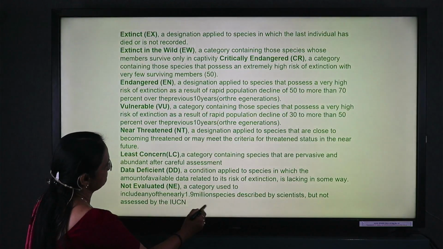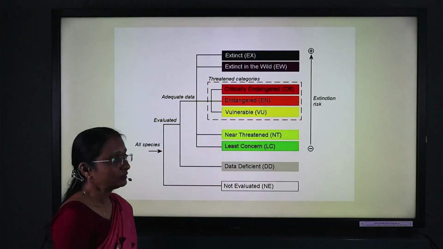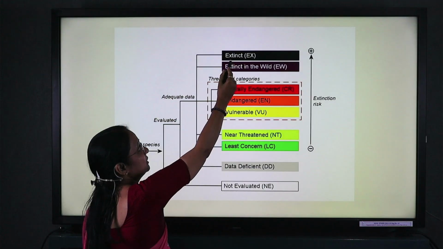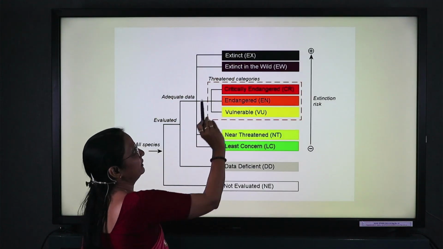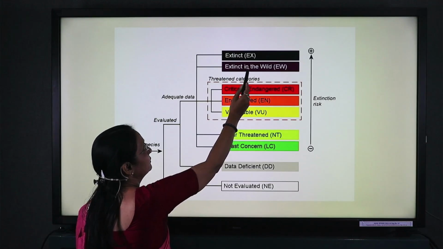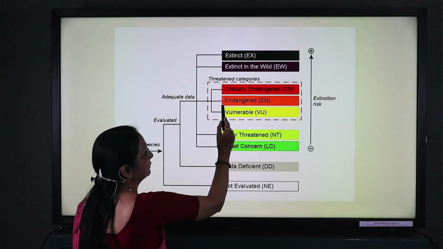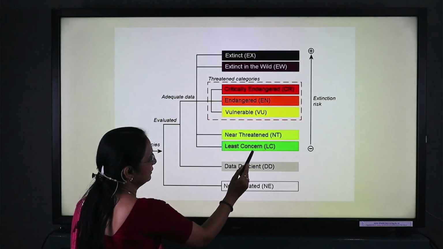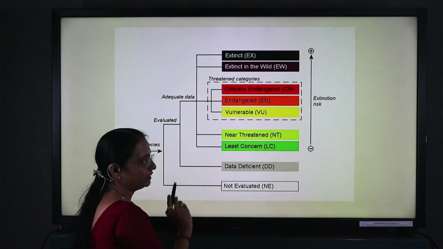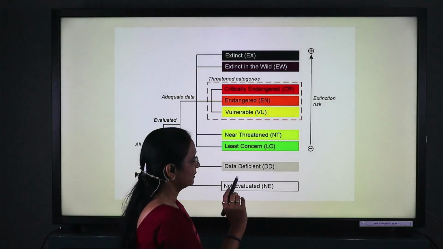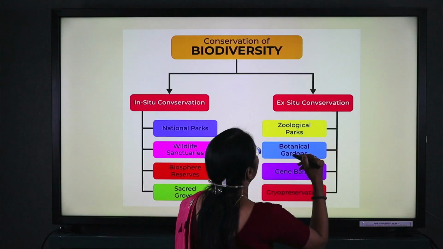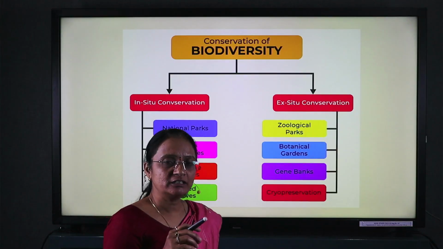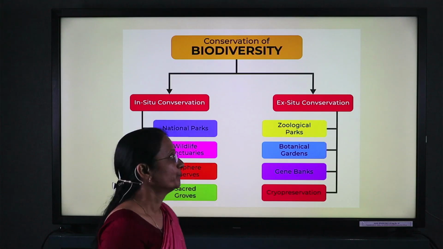Here the color shows the danger zone. Those that are extinct are not present, they have completely died out. Here they are present in the stage of extinction. So we have the endangered category, vulnerable, near threatened, least concern, data deficient, and not evaluated. As we know, many species are still not evaluated. A Red Data Book is one concept. In that Red Data Book, all the extinct species get inserted.